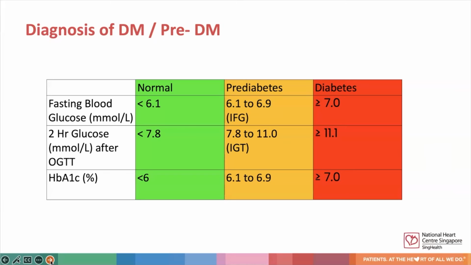For patients who are pre-diabetic, in particular, impaired fasting glucose, their fasting glucose will be in the range of 6.1 to 6.9. For patients with impaired glucose tolerance, their glucose level 2 hours post OGTT will be between 7.8 to 11.0.